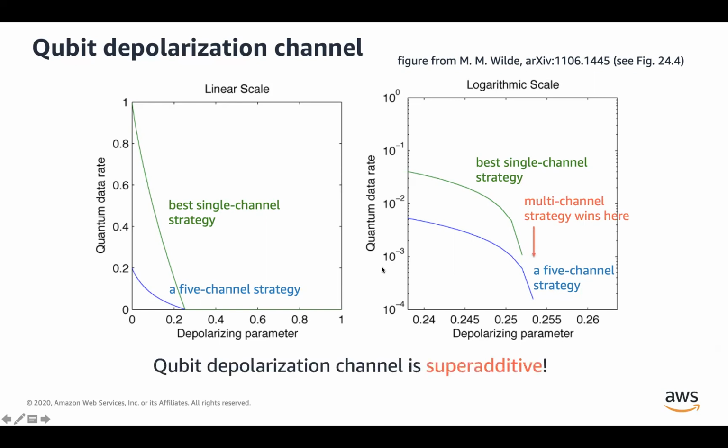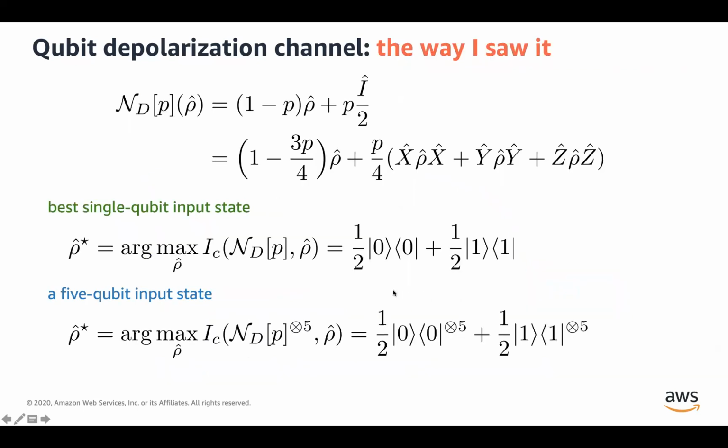In other words, this is saying that the quantum capacity of this qubit depolarization channel is superadditive, meaning there is some non-trivial multi-channel strategy that outperforms the best single channel strategy. And this superadditivity is a unique feature of quantum information theory, which is not present in classical information theory.